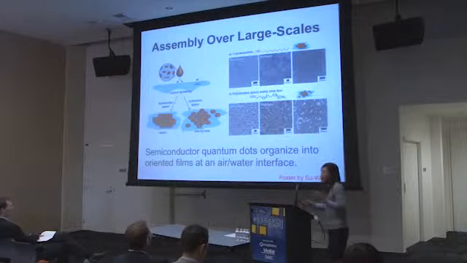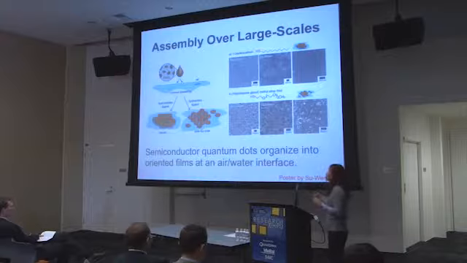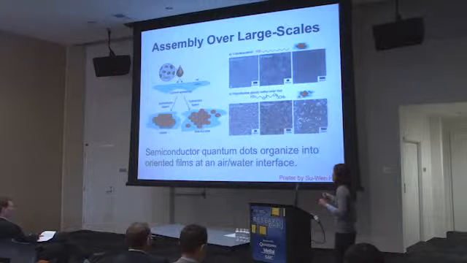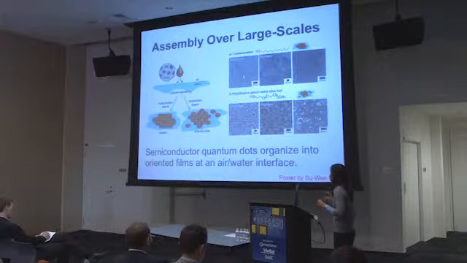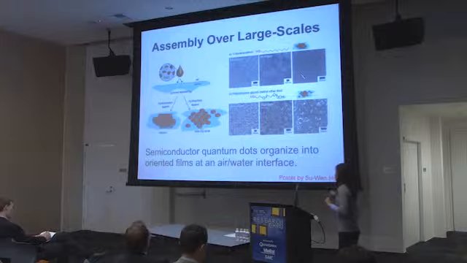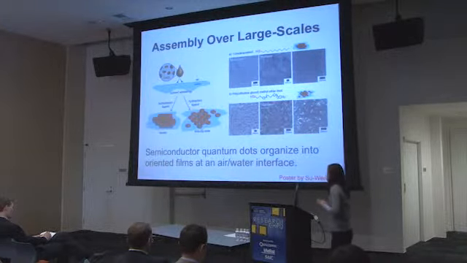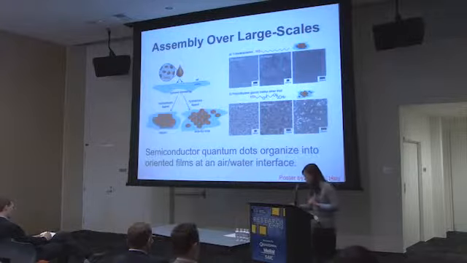So it's a very powerful way to assemble nanoparticles into different orientations over very large scales. He's shown that using this air-water interface, he can assemble particles into monolayers, with two different orientations here, or into multilayers, several hundred nanometers thick, of these semiconductor particles.